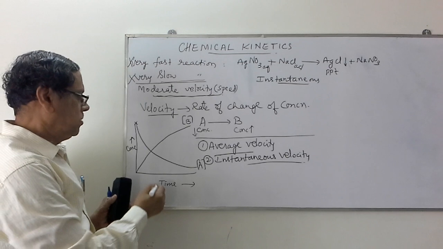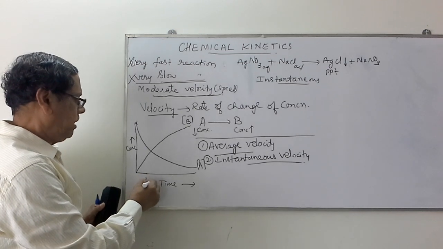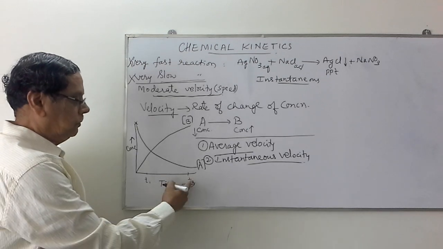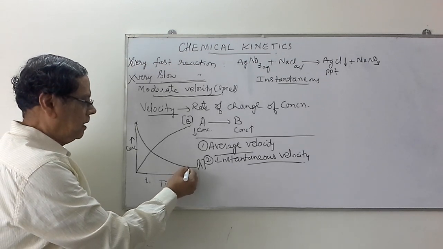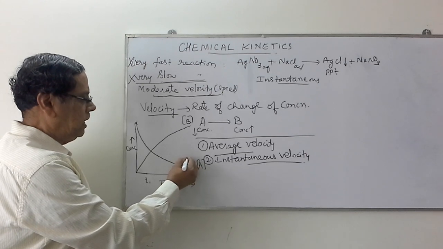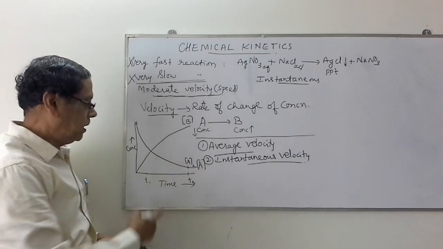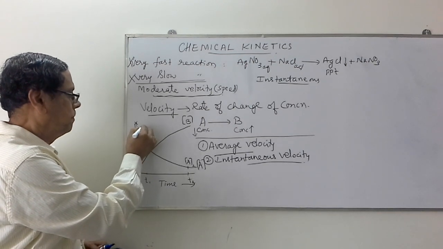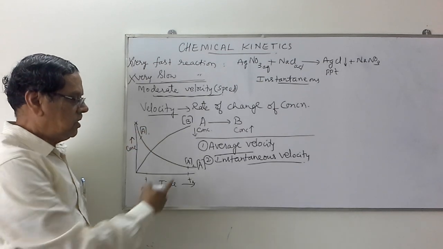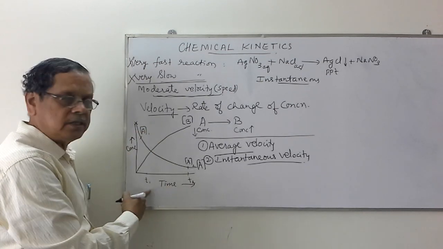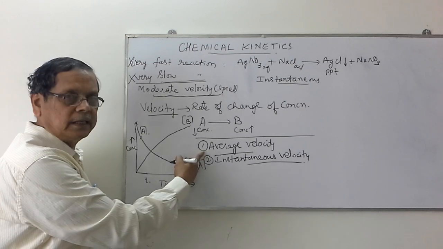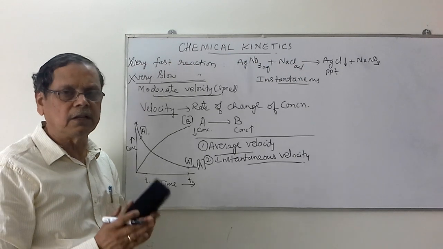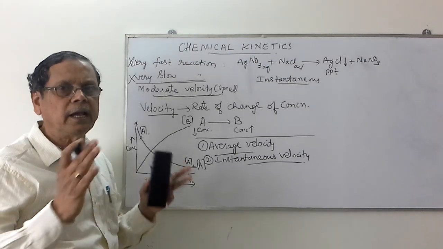Average velocity, assume that this is a time t1. I am choosing for the change in the interval t1 and t2. Concentration of A at time t2 is indicated as A2. And concentration of the same reactant in initial time is A1. This change in concentration in a change in time interval is called as the velocity. That is called average velocity. So average velocity is the change in the concentration of a reactant or a product over a large interval of time.